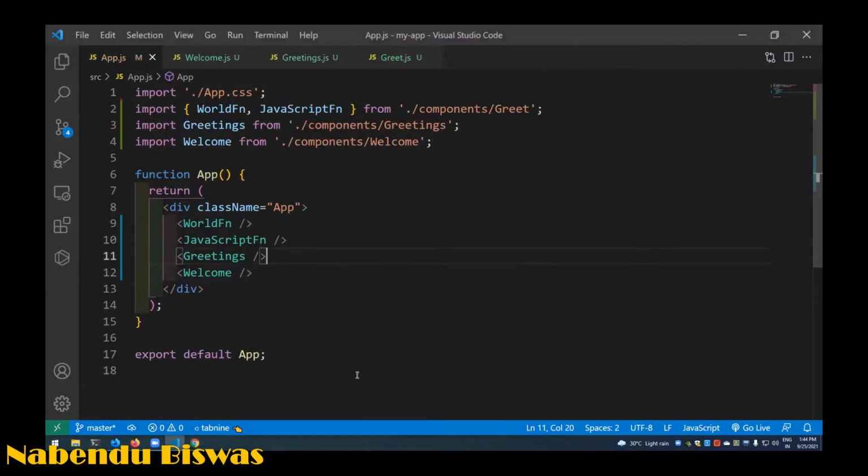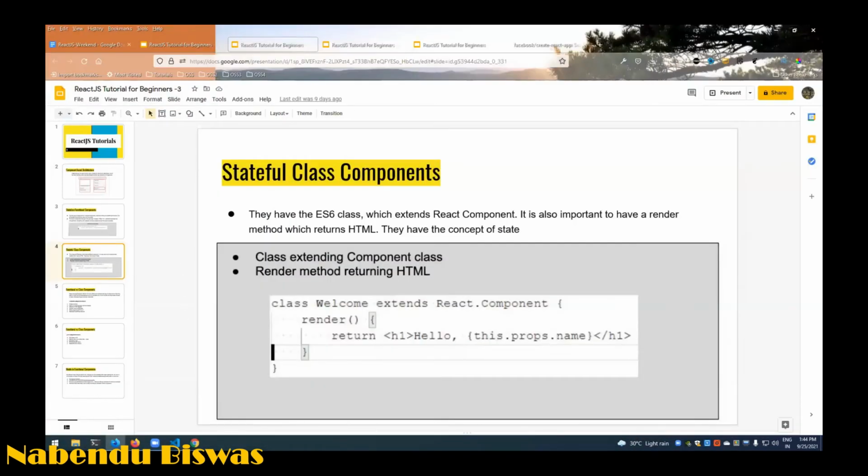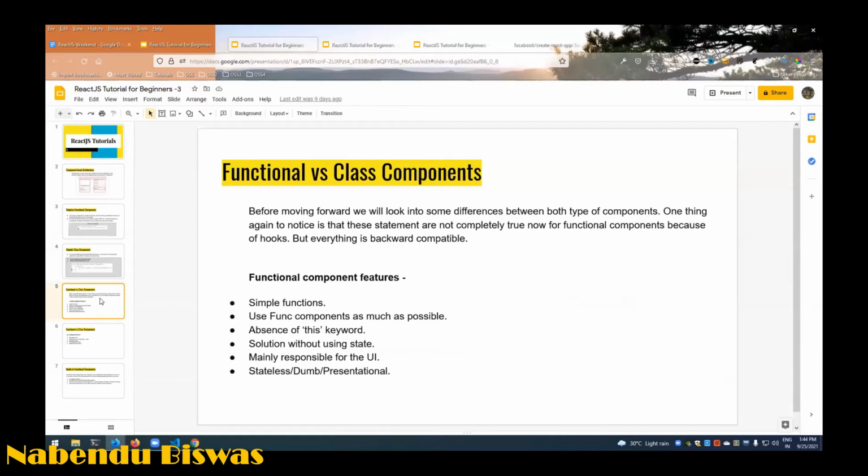Okay, one more thing. We'll end by going over some basics: functional versus class components. Generally we use a simple function for a functional component. There is an absence of the this keyword, and this was one of the main reasons functional components are very popular, because this is very complicated in JavaScript and also in React. We'll soon see. Functional components are solutions without a state, which is not completely true, mainly responsible for UI. Earlier they were called stateless, dumb, presentational, which again is not completely true.